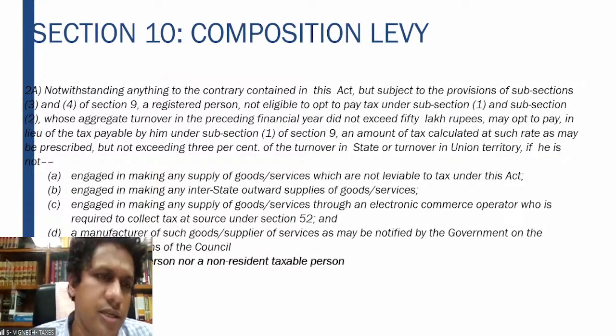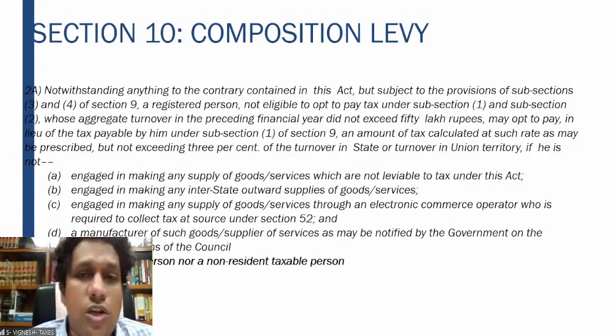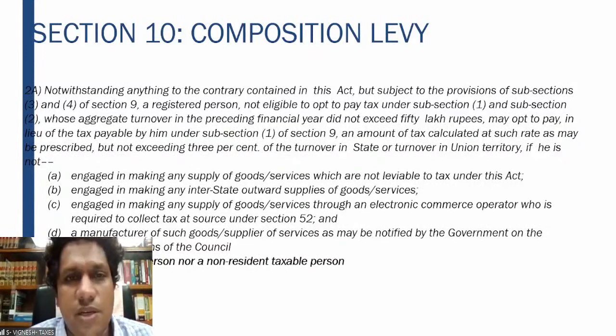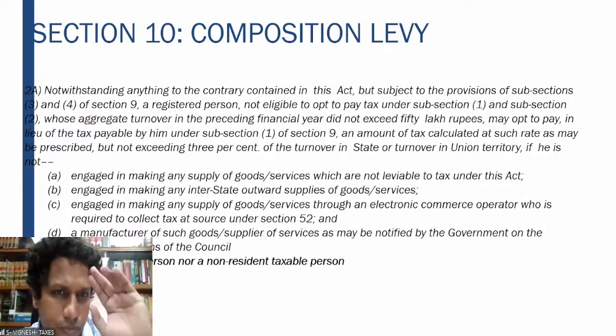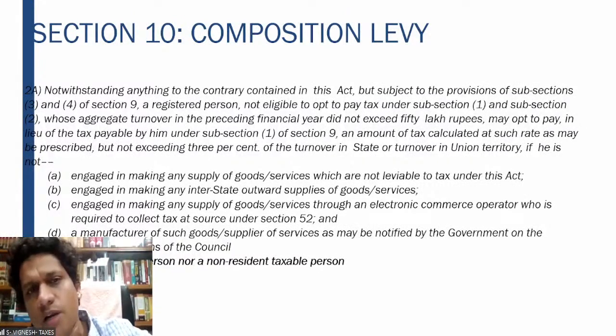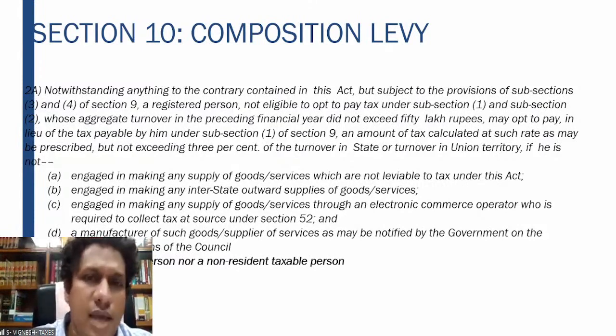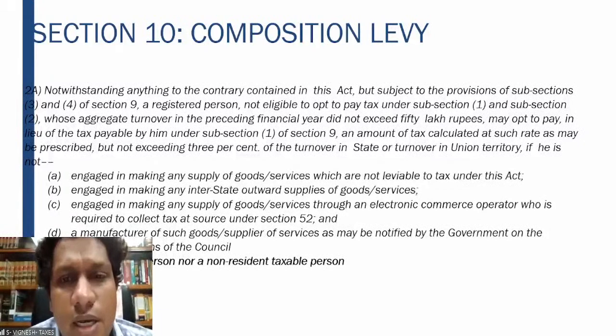So what does the section say? Notwithstanding anything contrary to the section, again subject to the provisions of 9.3 and 9.4, a registered person not eligible to pay the tax under subsection 1. So mainly, for you to get covered under 10 subsection 2A, you should not be covered under 10 subsection 1 and 10 subsection 2, whose aggregate turnover in the preceding financial year did not exceed 50 lakh rupees.